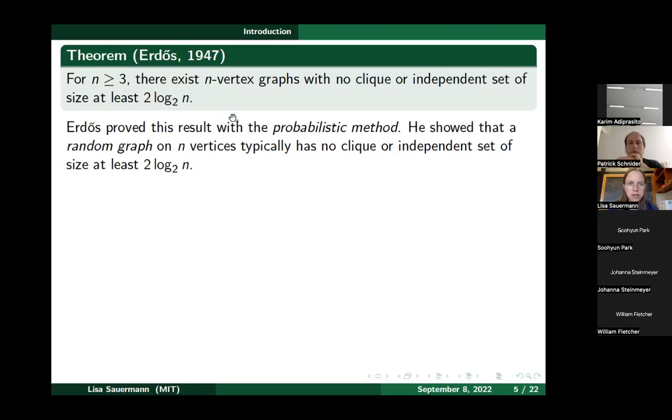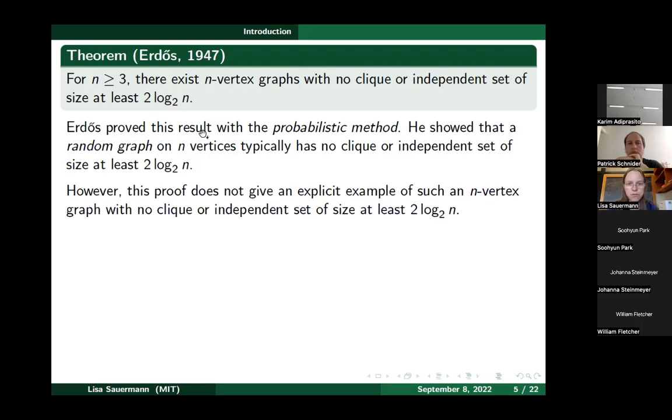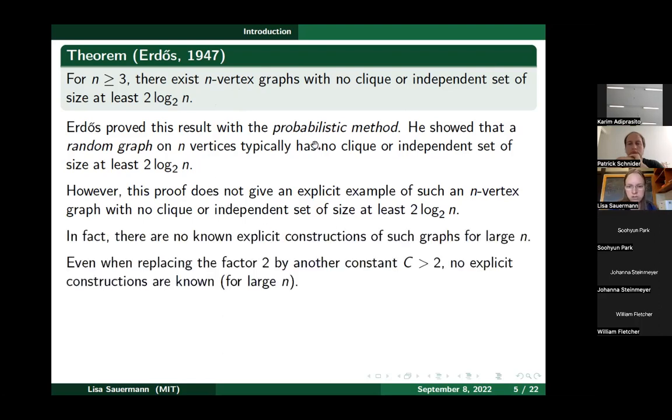Okay, and so in particular, you know that there exist n vertex graphs with no cliques or independent sets of this size. However, this proof does not give you any explicit example of such n vertex graphs. You know they exist, you know even most n vertex graphs have this property, but you can't exhibit an explicit example. In fact, no explicit constructions of such graphs are known. Not just this proof doesn't provide one, but despite a lot of people putting a lot of effort into this, there's no known explicit construction of such graphs.